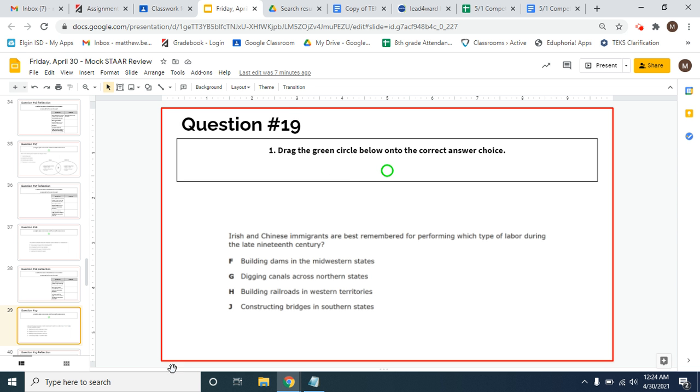All right, this question says Irish and Chinese immigrants are best remembered for performing which type of labor during the late 19th century? The correct answer would be H, building railroads in Western territories. So remember, building the railroads was a very difficult and not very well paying job. And so a lot of the people that were doing it were immigrants who were just new to this country and looking for opportunities, basically. And so the opportunities that both the Irish and the Chinese took advantage of was building the railroads.